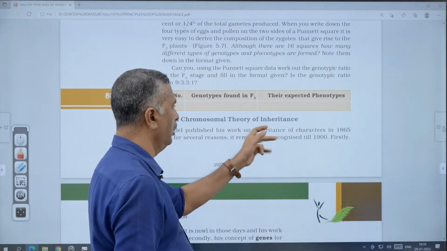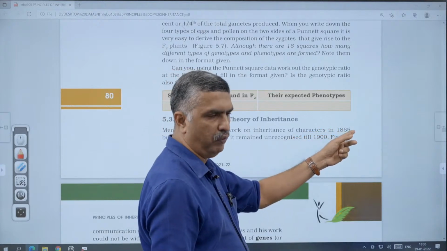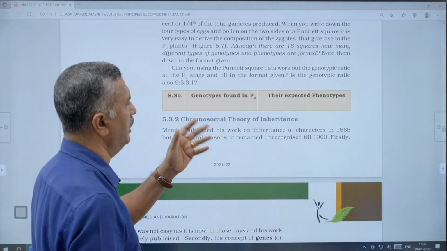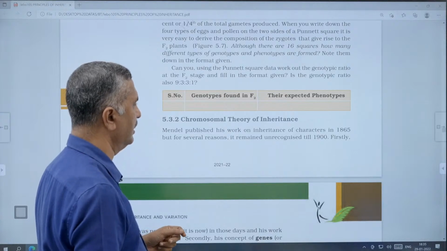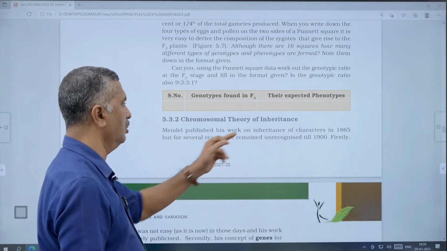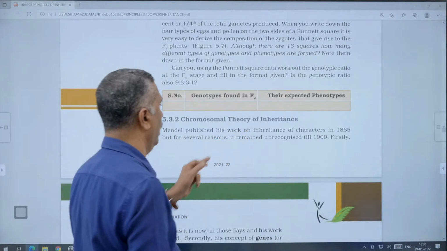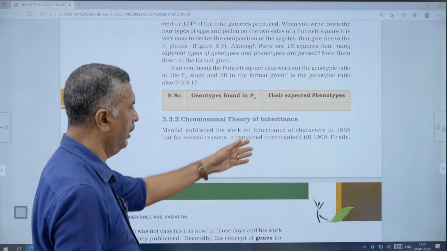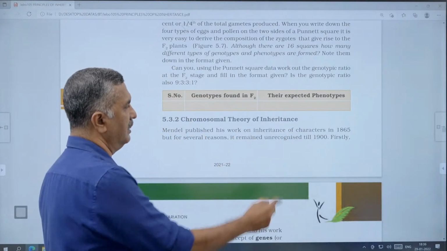Okay, Mendel published his work on inheritance in 1865. His experiments were conducted from 1856 to 1863, and his work on the inheritance of characters was published in the year 1865. But for several reasons it remained unrecognized till 1900.